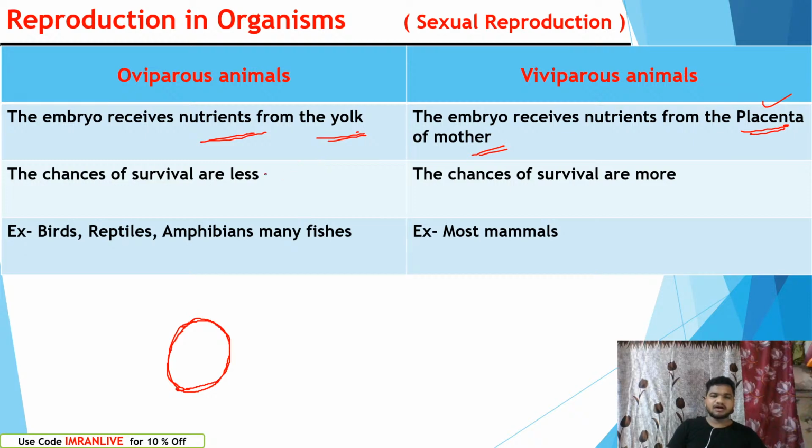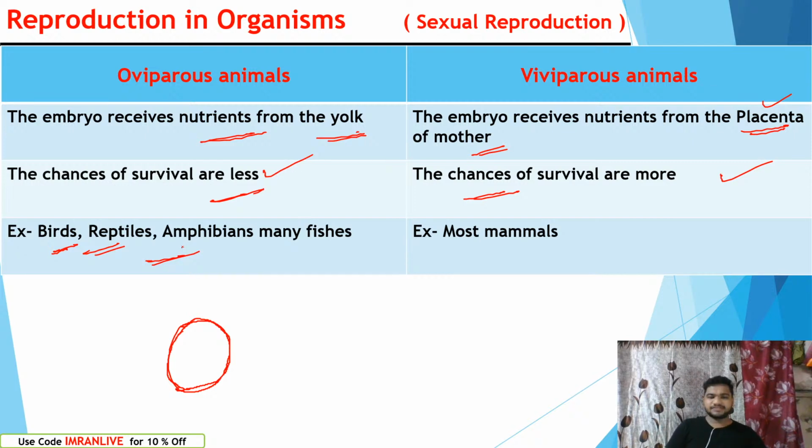In oviparous animals, the chances of survival are very low. For the eggs laid by birds, survival is very, very low. For example, in the case of hens, there are very few chances to survive. The egg can be eaten by snakes, or by humans, or made into an omelette. For viviparous animals, the chances of survival are higher because the young are safely and securely kept in the female reproductive tract. Examples of egg-laying animals are birds, reptiles, and amphibians.